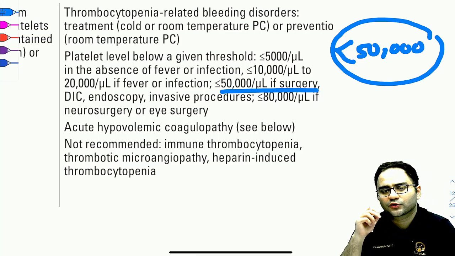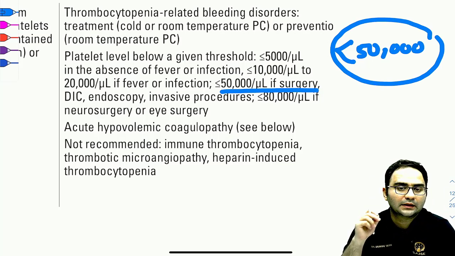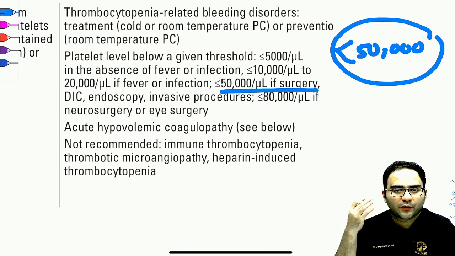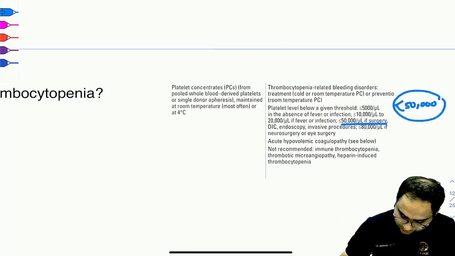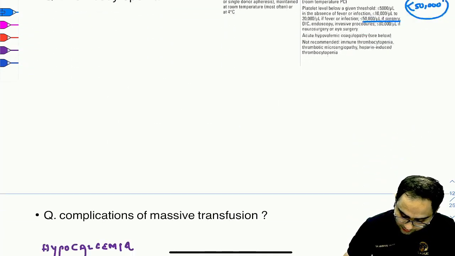They have clearly mentioned what should be the threshold for platelet transfusion, when it should be 5,000, when it should be 10,000, when it should be 50, and when it should be 80, right? So that was the question on thrombocytopenia.